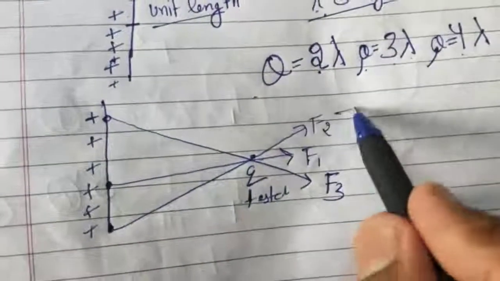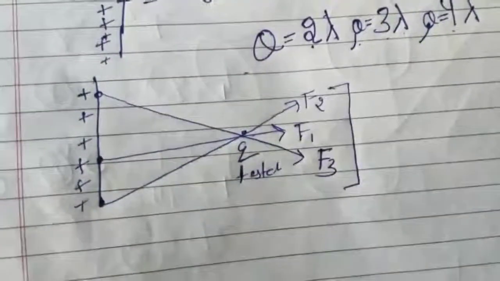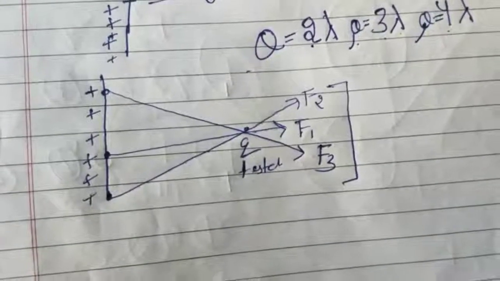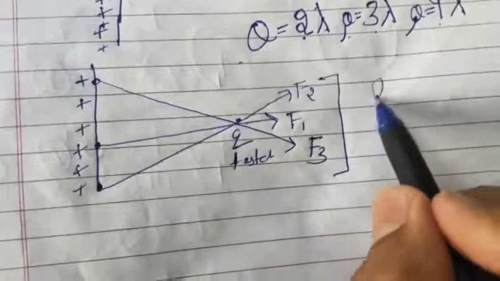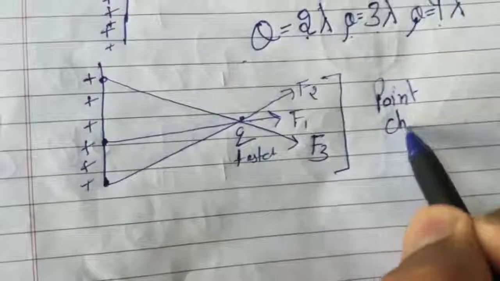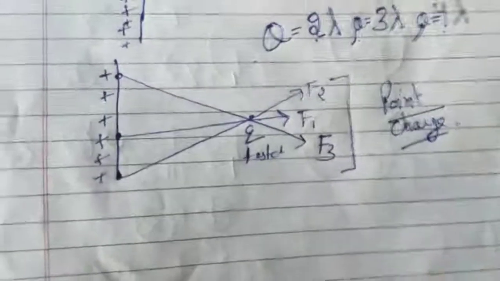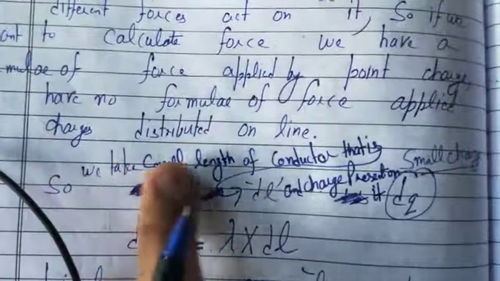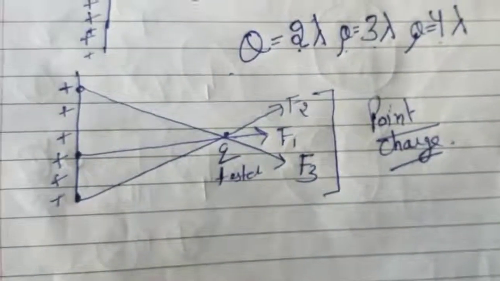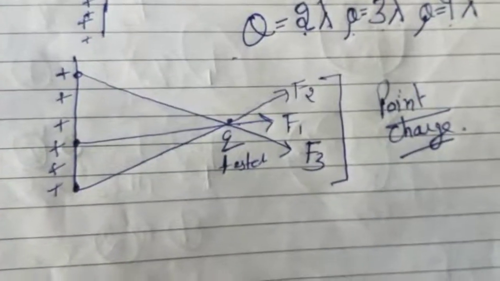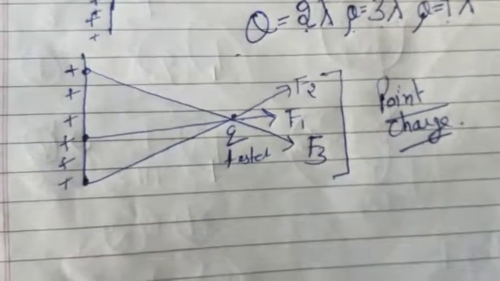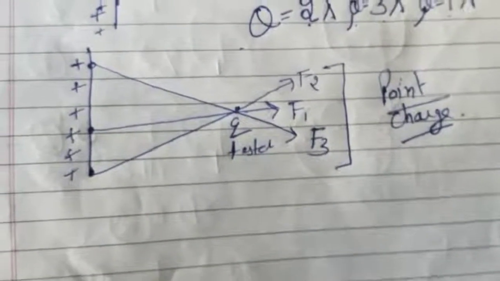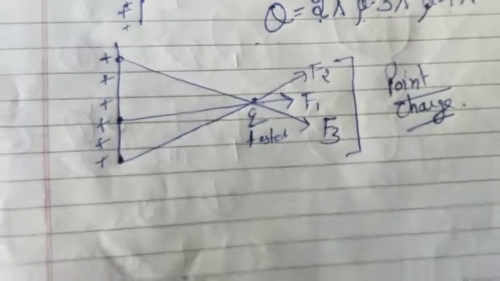But if we want to apply Coulomb's law to know this force, Coulomb's law holds only for a single point charge. So there are different forces. We have no formula for the force applied by charges distributed on a line. So we are not having any formula to find the force applied by a linear distribution of charges. So we have to think of a new way.